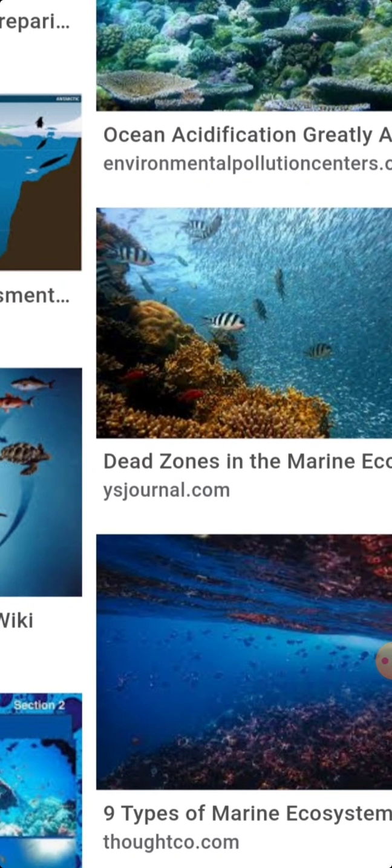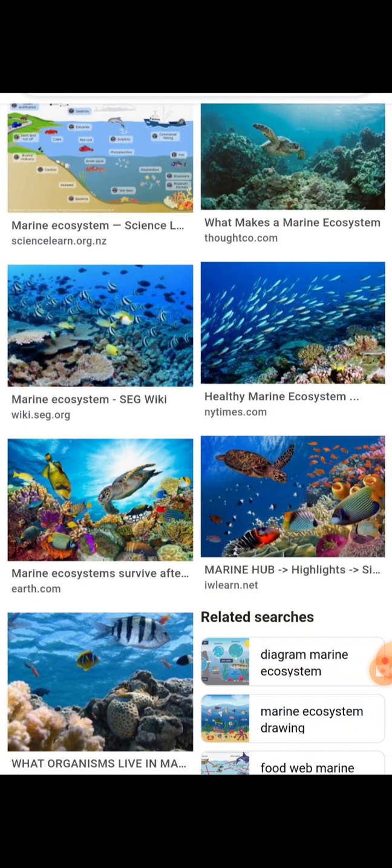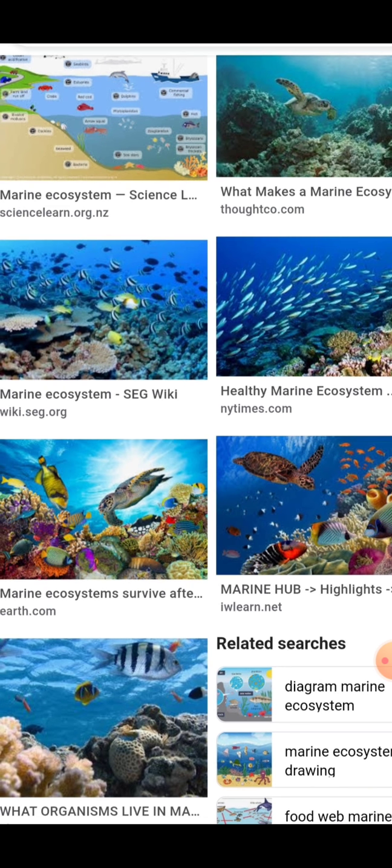Here, the stratification of the marine ecosystem, I am showing in the slides. You can see different, very beautiful slides in front of you. In the slides you can see that the marine habitat shows clear horizontal stratification. It is divided into two main divisions: the pelagic zone and the benthic zone.